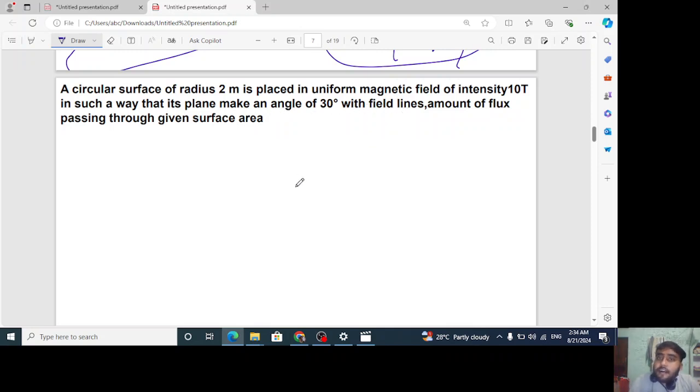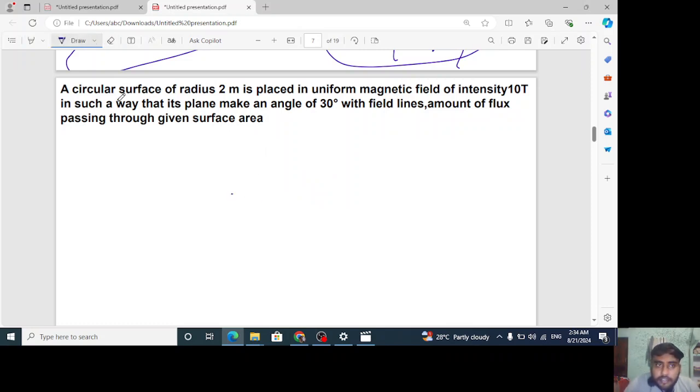To understand it, we will draw it here first. We have a circular surface. This is your circular surface. This is the plane of the circular surface. Hope you got it. I guess it is not good now, so I guess we should delete it first. Wait, I'm deleting this. So the important thing, see.